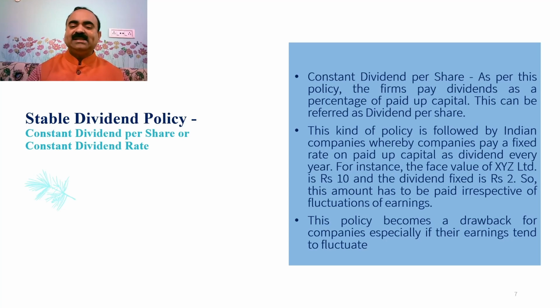This kind of policy is followed by Indian companies, whereby companies pay a fixed rate on paid up capital as dividend every year. For example, the face value of XYZ Limited is rupees 10 and the dividend fixed is rupees 2. So, this amount has to be paid irrespective of fluctuations of earnings. This policy becomes a drawback for companies, especially if their earnings tend to fluctuate.